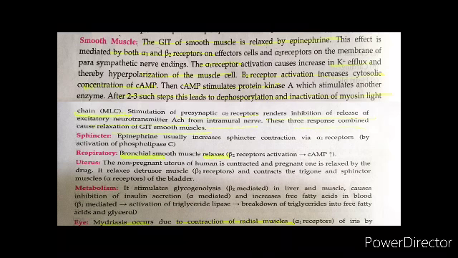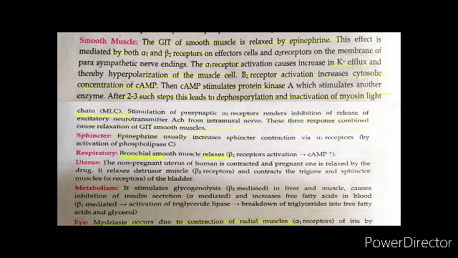This is again an important effect. Now the GIT smooth muscles are relaxed, and this effect is mediated by alpha 1 as well as beta 2 receptors. The alpha 1 receptor activation causes an increase in potassium efflux and hyperpolarization of the muscle cell. Beta 2 stimulation will increase the cytosolic concentration of cyclic AMP.